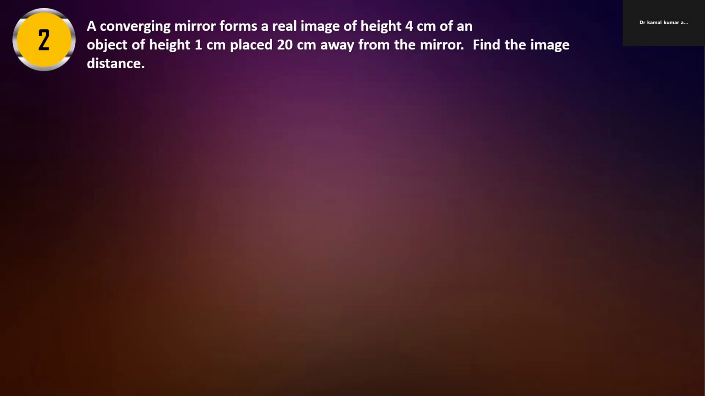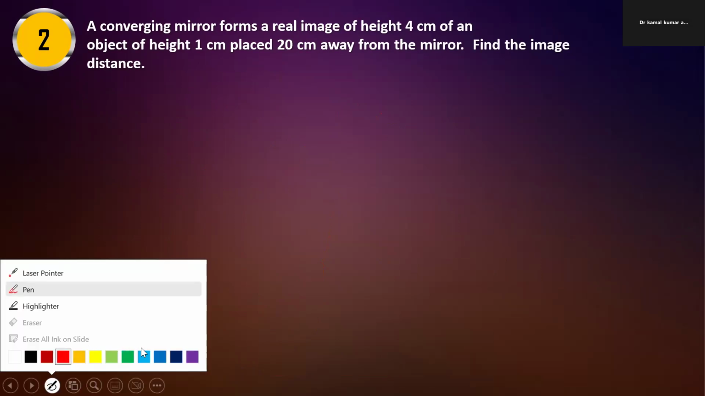Next question is: a converging mirror forms a real image of height 4 centimeter of an object of height 1 centimeter placed 20 centimeter away from the mirror. Find the image distance.